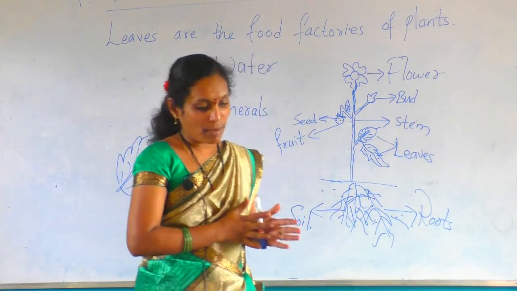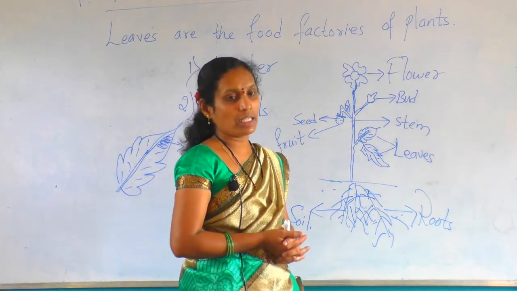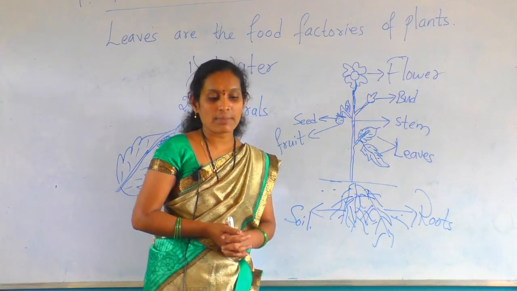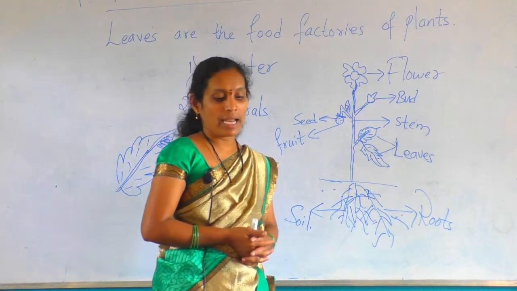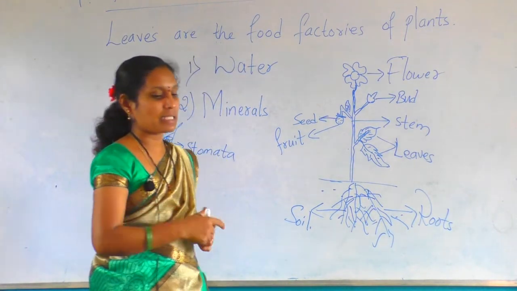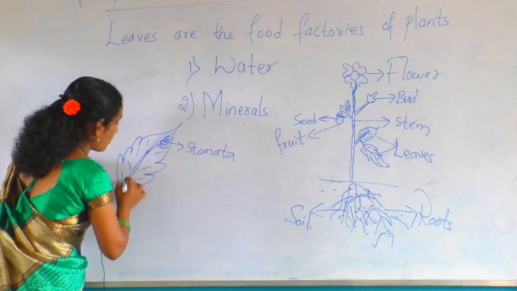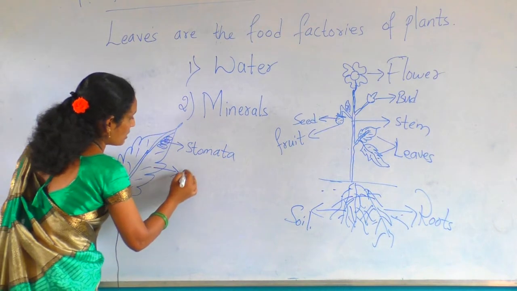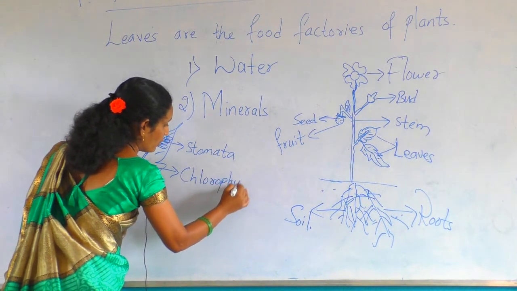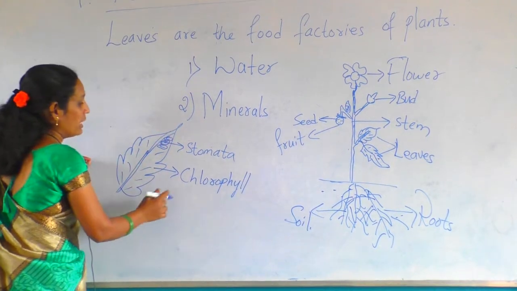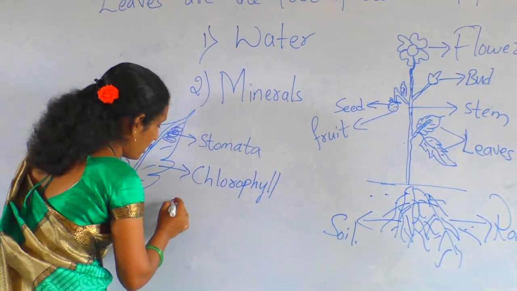And next part, a plant also needs sunlight to synthesize food in its leaves. The leaves contain a substance called chlorophyll which helps them absorb sunlight. In the leaves, one substance is present, that is called chlorophyll.